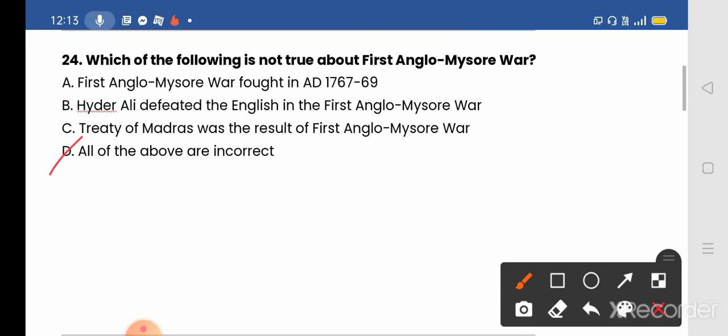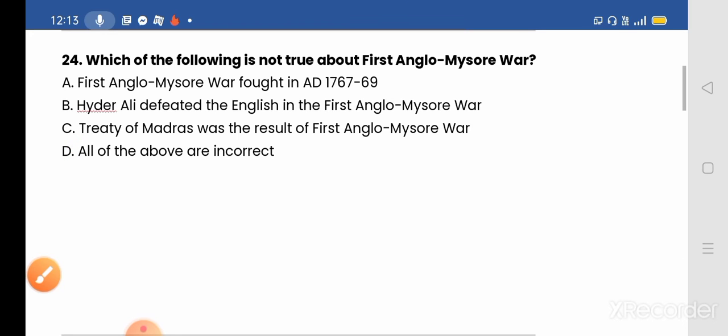The war was instigated in part by Asaf Jah II, the Nizam of Hyderabad, who sought to divert the company's resources from attempts to gain control of the Northern Circars. Okay, and that happened in the period of the later Mughals. Okay, next we move to our next question.